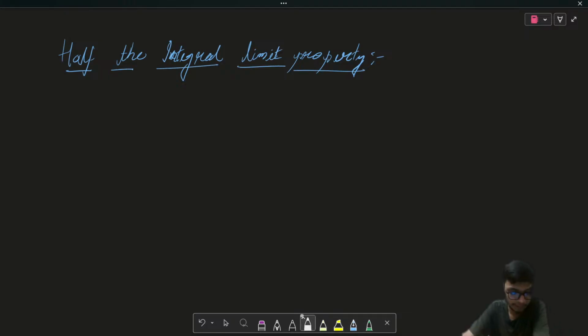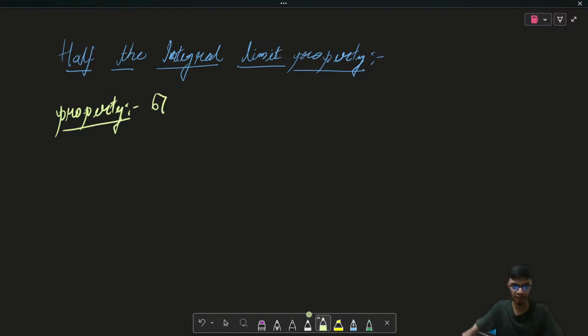So what is that half of the limit property? Let's try to understand by the simple definition of the property. First of all, let me write the property definition over here. This is property number 6, and let us name it as A.